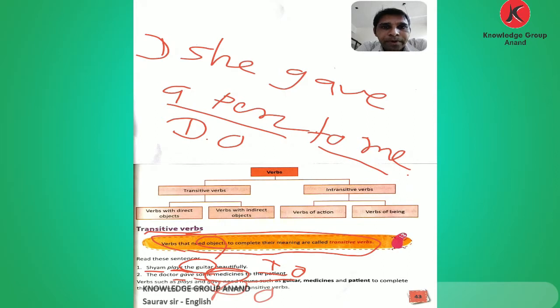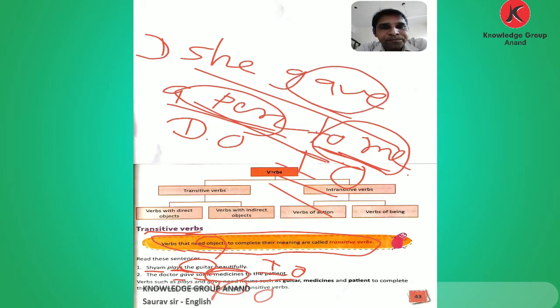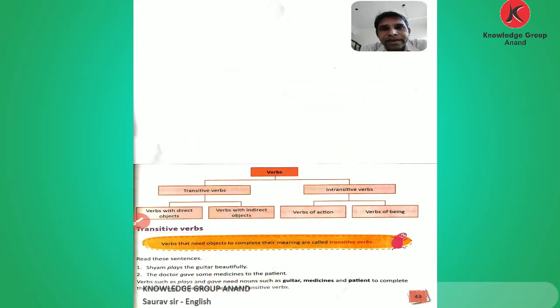The receiver is the indirect object. She gave a pen: pen is the direct object, and "to me" means I am the receiver, so me is the indirect object. The verbs play, gave, read are transitive verbs.